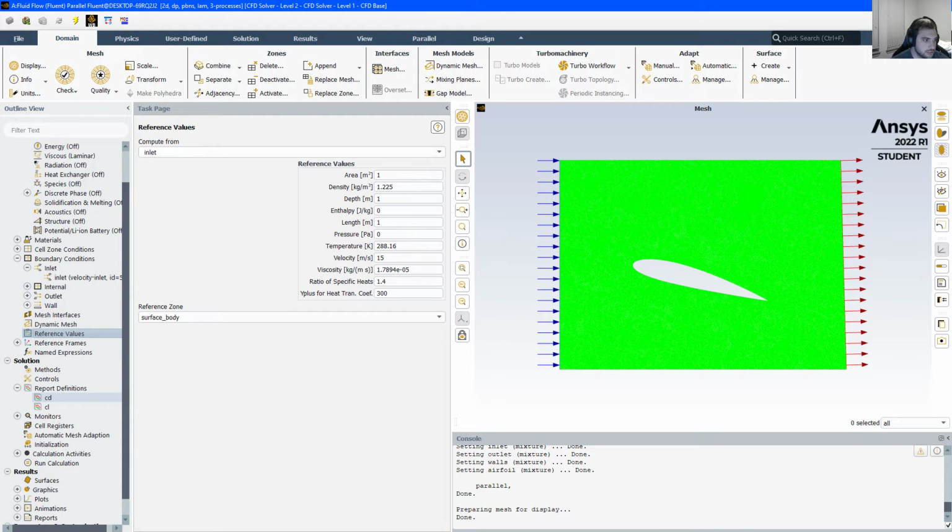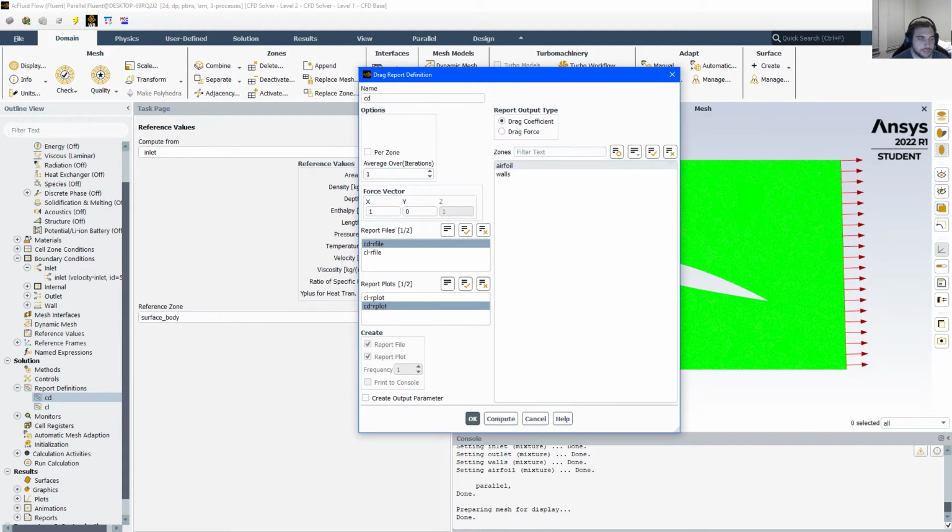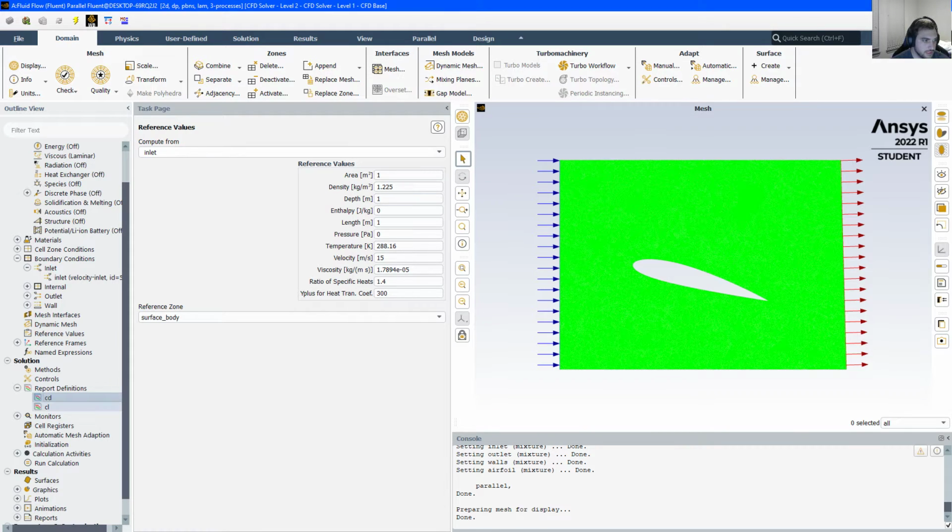The CD and CL values are here, so you would just go to new, force, drag, and lift, and then you would be met with this page here. So this is drag, and you would select the airfoil. We have the plot that will be made, and that's it. That's all you have to do. You hit OK, and then same thing for CL.